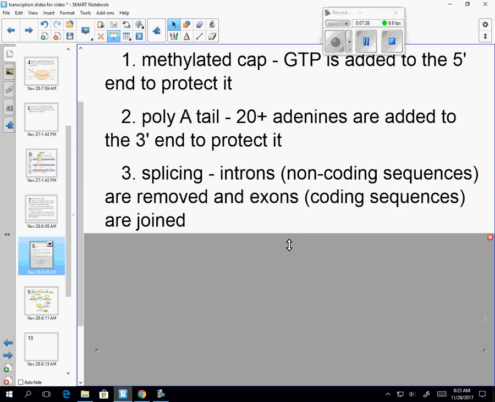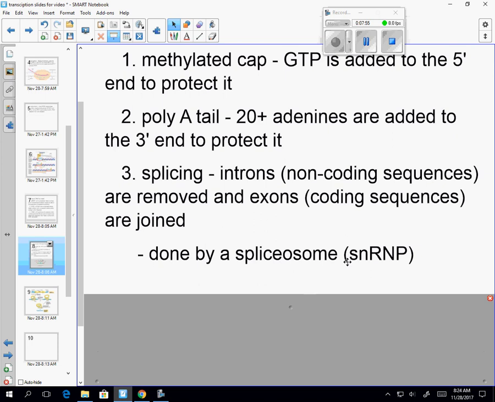The last step is called splicing. So there are actually sequences in our DNA that do not code for anything. They certainly make us unique, and you can tell different people's DNA by their different introns. But those non-coding sequences have to be cut out because they don't count. Think of introns as being in the way, and think of exons as the ones that need to be expressed. So we need the exons to come together, and we need the introns out. So that's done by small nuclear ribonucleoproteins, SNRPs. SNRPs together make up a spliceosome.